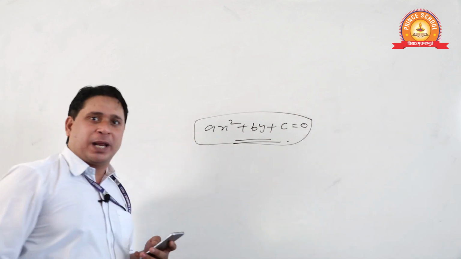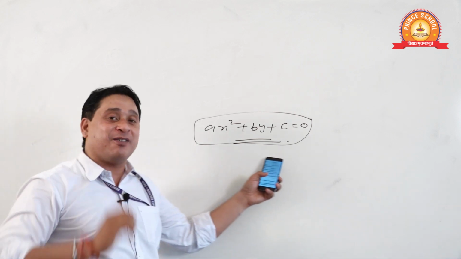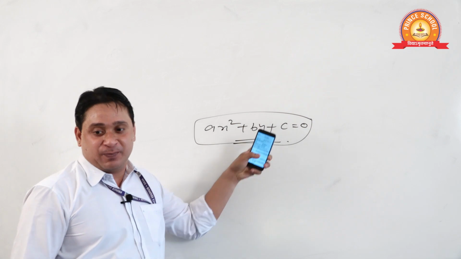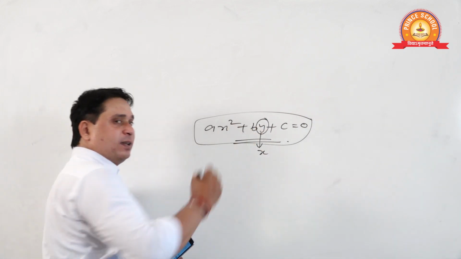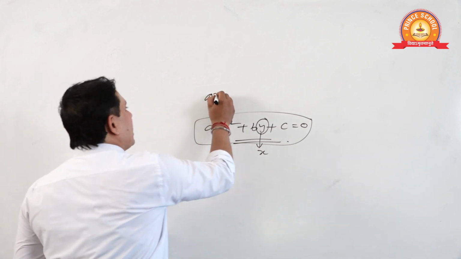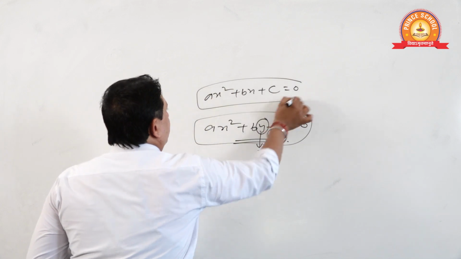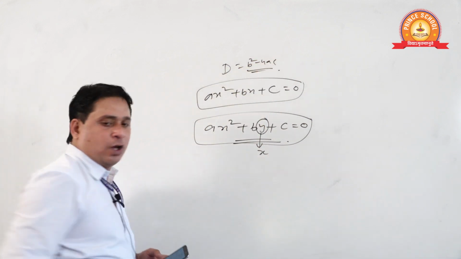Someone is trying to play with your emotions. If a student tries to solve it, definitely he will not be able to solve it, because variable x is given here. Variable x is by mistake written as y here. Okay? Treat this as ax square plus bx plus c. Sure, then D will be b square minus 4ac, and then you can discuss the roots.